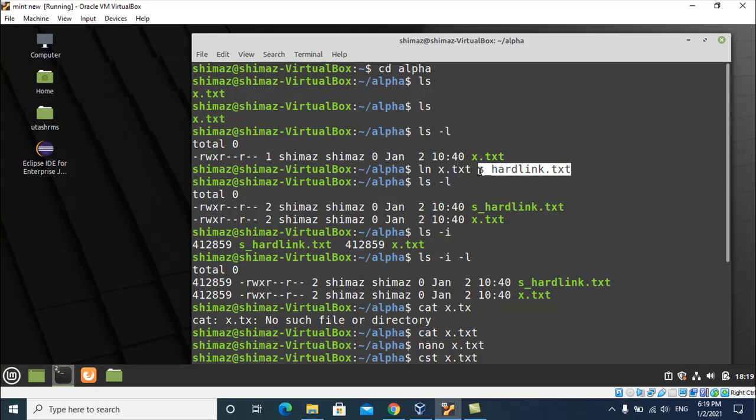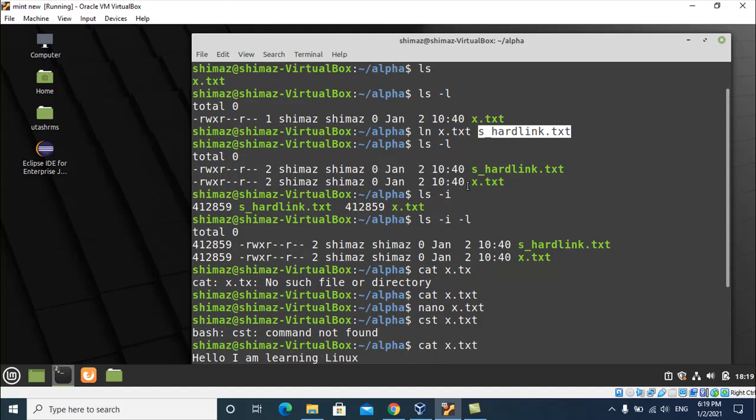This file did not exist before, but after this command it would be created and a link would be created between x.txt and hardlink.txt. Understand? When you create the hard link, both the files share the same inode number. It is a structure which stores the information about the blocks which contain the data for these files.